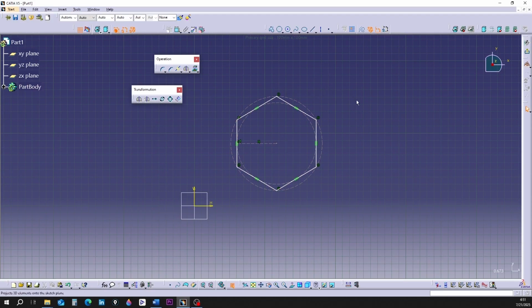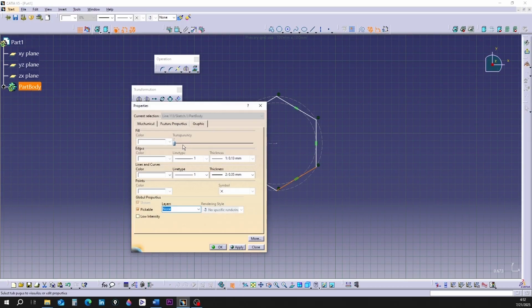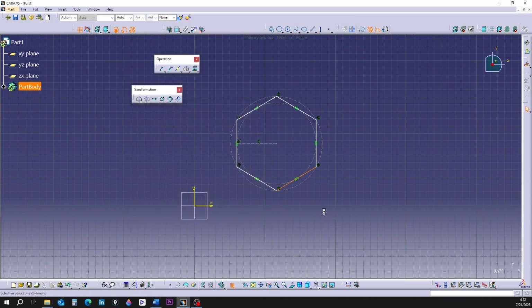Imagine we have a hexagon on the screen. We want to draw its mirror image relative to one of its sides. I have colored the side that acts as the mirror line pink.